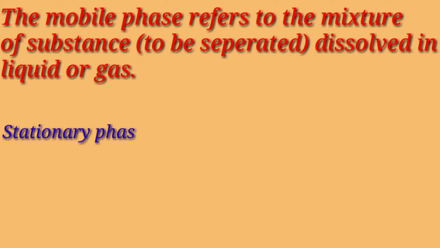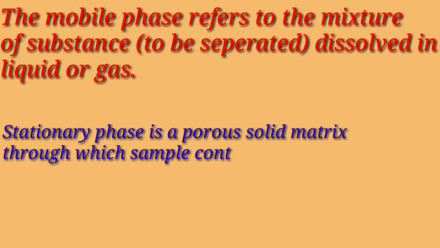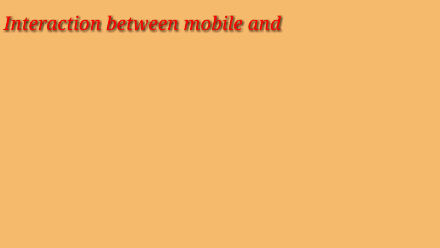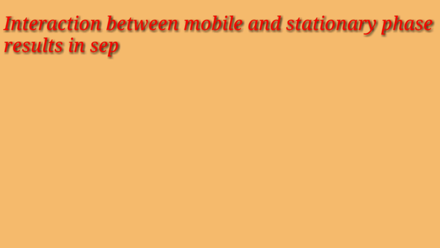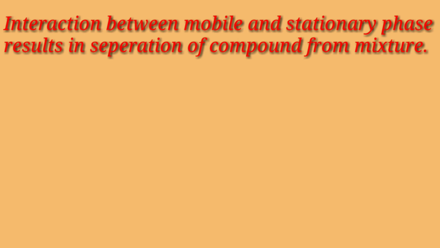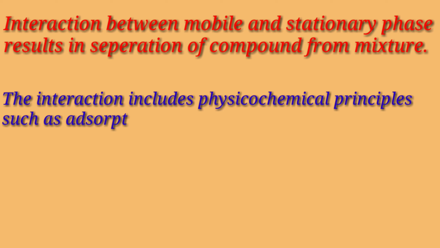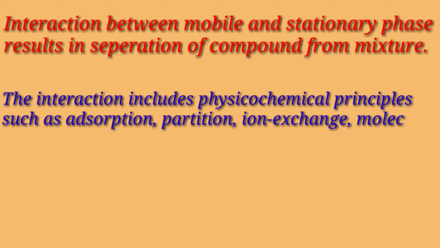And the stationary phase is a porous solid matrix through which the sample contained in the mobile phase percolates. Interaction between mobile and stationary phase results in separation of compounds from the mixture. The interaction includes physicochemical principles such as adsorption, partition, ion exchange, molecular sieving, etc.